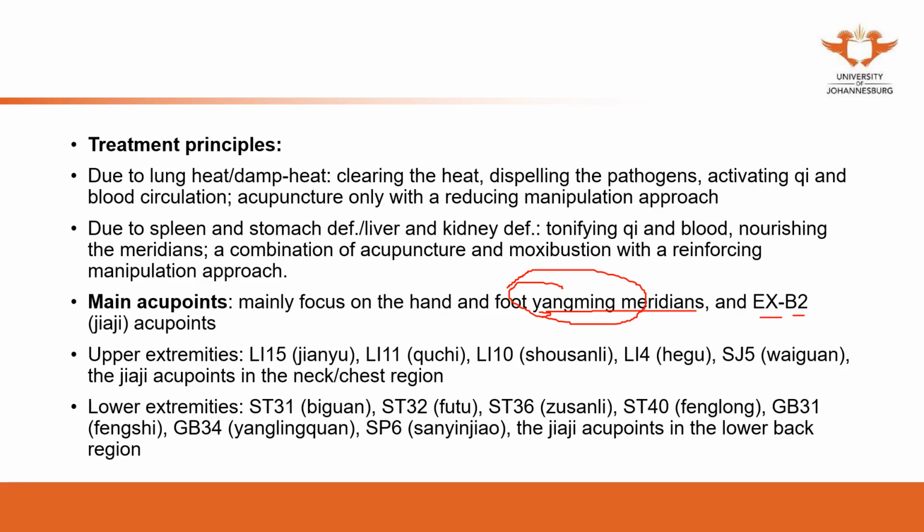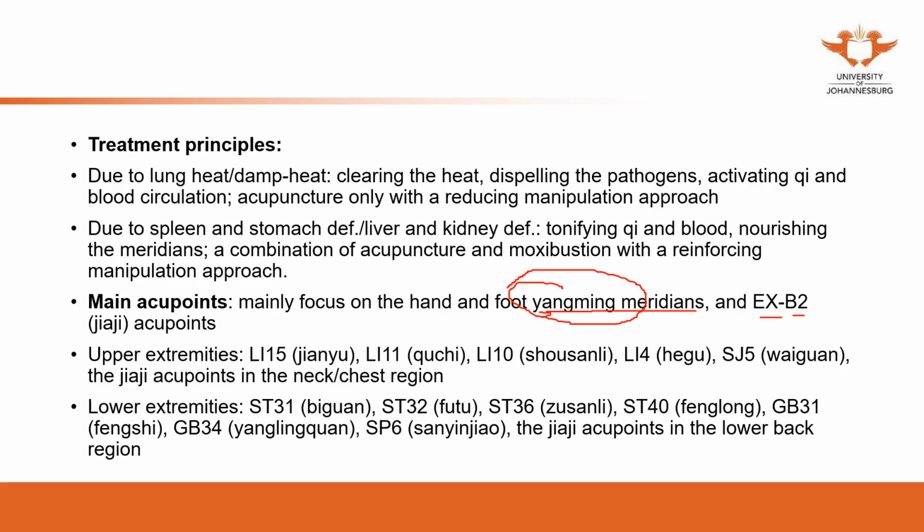In the upper extremities, we can use large intestine 15, 11, 10, 4, 三焦 5, and jiaji in the neck and chest region. In the lower extremities, we can use stomach 31, 32, 36, 40, gallbladder 31, gallbladder 34, spleen 6, and jiaji points in the lower back region.